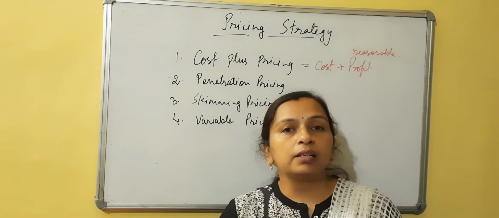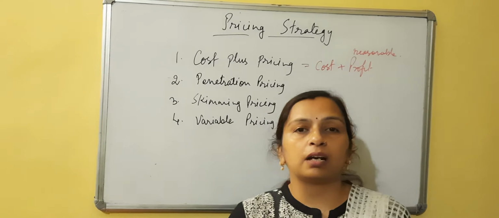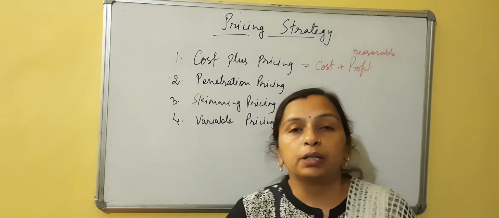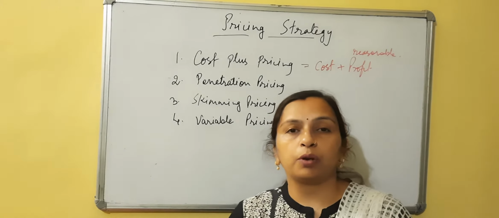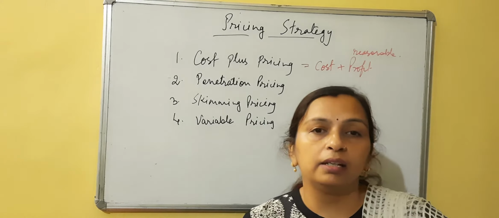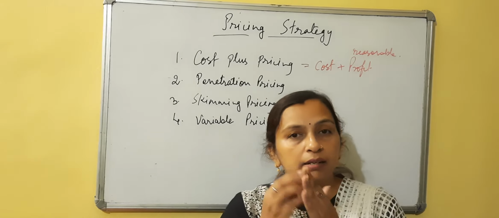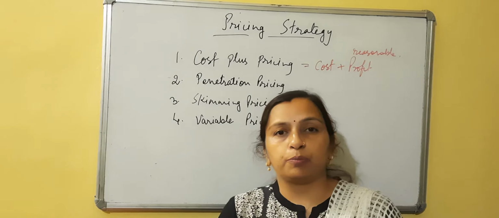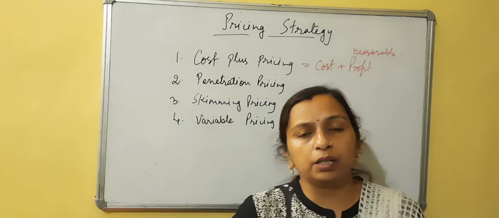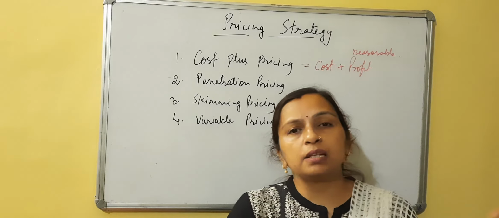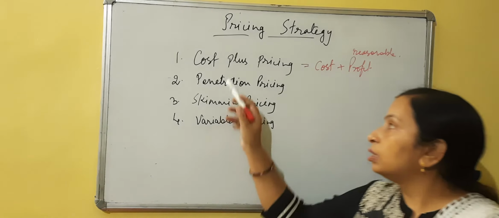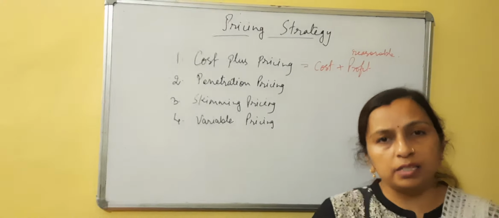Maybe the cost plus price a company fixes for its product is supposed to be 100 rupees, but the competitors are selling that particular product for 97 or 98 rupees. So they are not considering the competitor's price here, they are considering their cost plus a reasonable profit. This is one of the disadvantages. Then the customer will shift to purchasing the product of the competitors because it is available at a lower price. So this is the cost plus pricing disadvantage.